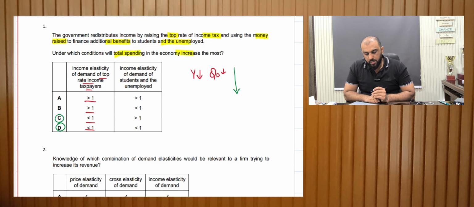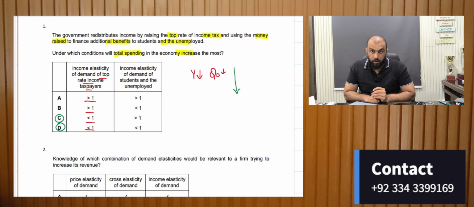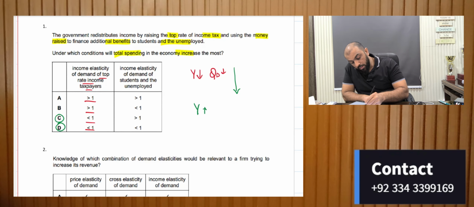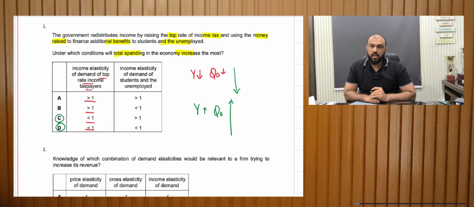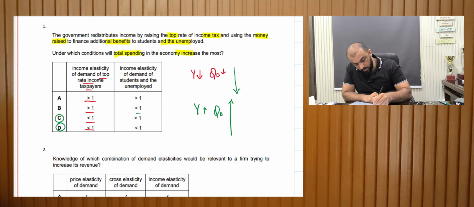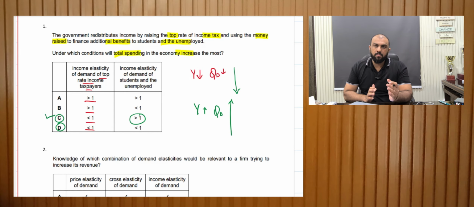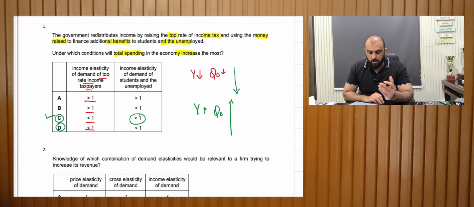And for the income elasticity of students and the unemployed, when the income increases, we would want them to have a very high spending so that the consumer expenditure increases, which means it has to be more than 1, right? So C shows more than 1. Hence, C is the right answer. Now, the basic confusion in this MCQ would be the signs, being confused by what is less than 1 and what is more than 1.